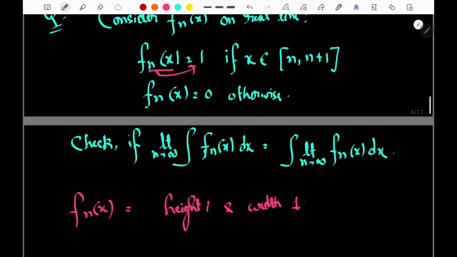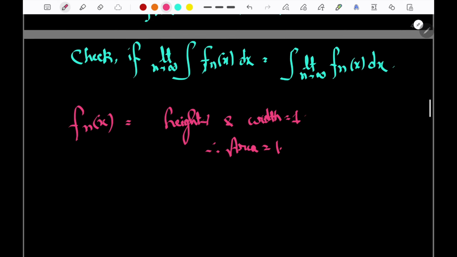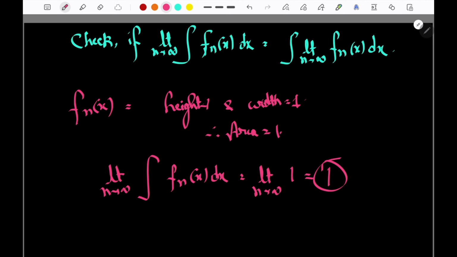Why is the width 1? Suppose we are putting f_2(x), so we are choosing from 2 to 3, then from 3 to 4, then from 4 to 5. So every time the width is 1. So height is 1, width is 1, therefore area is equal to 1. Hence we can say limit n tends to infinity of the integral of f_n(x) dx will be equal to limit n tends to infinity of 1, which is equal to 1.